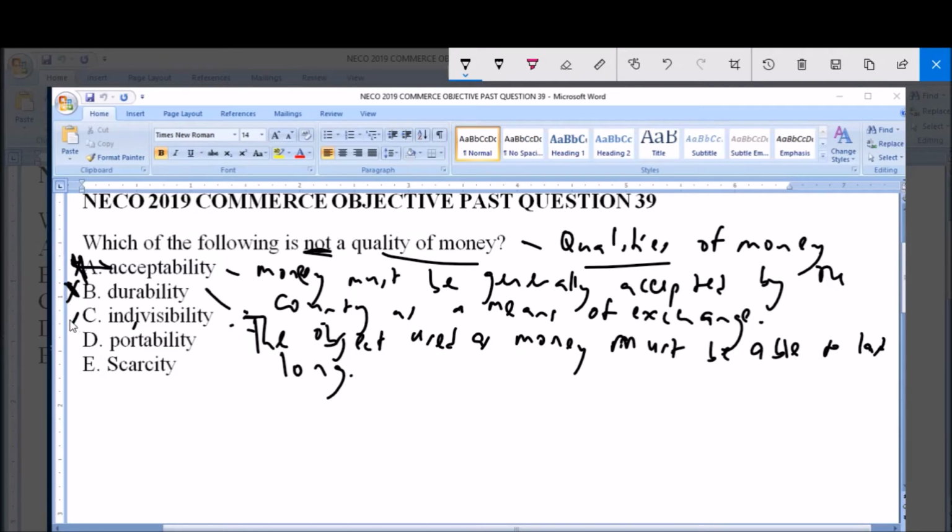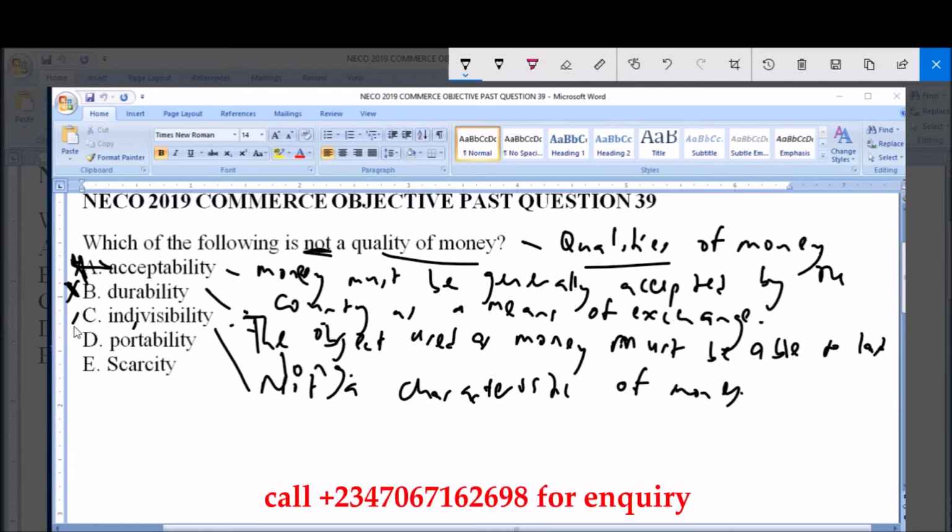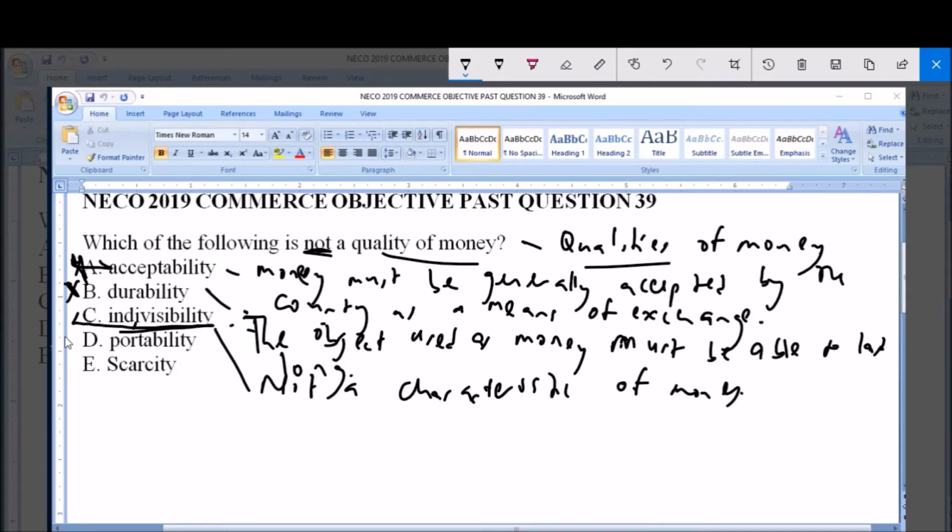Now option C, indivisibility, is not exactly a set out characteristic of money. So option C, indivisibility, is the answer to this question. However, let's take a look at the remaining options to see how they relate to money.